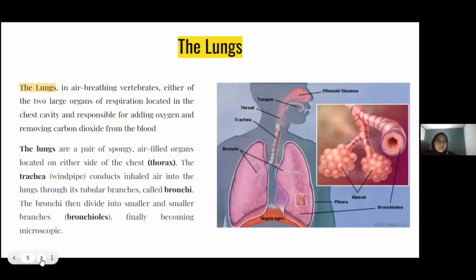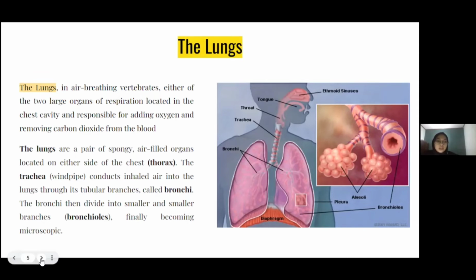The lungs. The lungs in air-breathing vertebrates are either of the two large organs of respiration located in the chest cavity and responsible for adding oxygen and removing carbon dioxide from the blood. The lungs are a pair of spongy, air-filled organs located on either side of the chest or thorax.